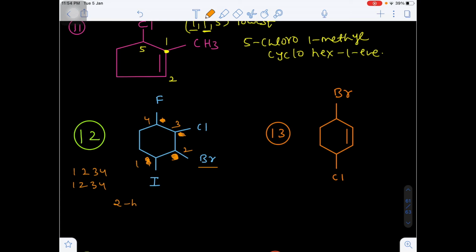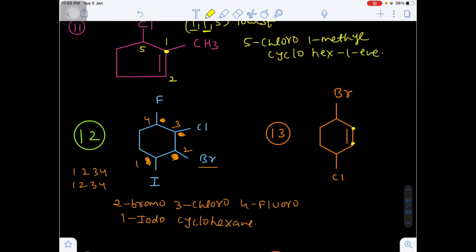Now here 2-bromo, next 3-chloro, 4-fluoro, 1-iodo, cyclohexane. Yes or no? According to alphabetical order, first bromine comes, next chlorine, next fluorine, and last iodine.